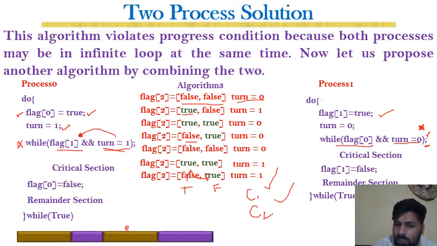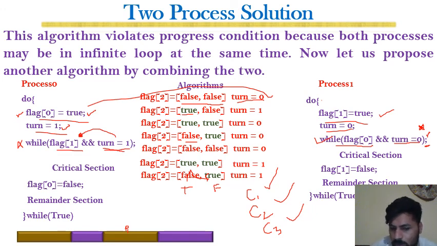Even though both processes started simultaneously, they simultaneously set the flag and the turn, but still one of them has to wait and the other executes, and this is how the bounded wait condition is also satisfied. So all three conditions are satisfied, and now we are sure that this is the perfect solution for two processes. So Peterson's solution is the best solution for the two-process synchronization problem.